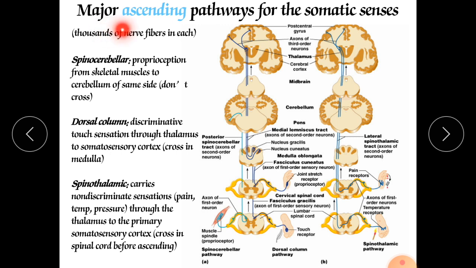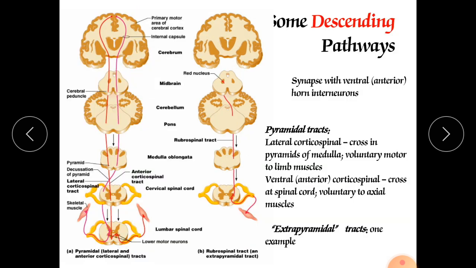Now here are the major ascending pathways of somatic senses, showing how signals transfer towards our spinal cord and brain: from the spinocerebral part to the dorsal column, to the spinothalamic, and lastly to your periphery. Then a descending pathway: a pathway of motor neurons from the brain towards your spinal cord and towards your periphery. In this fashion, this is the pathway.